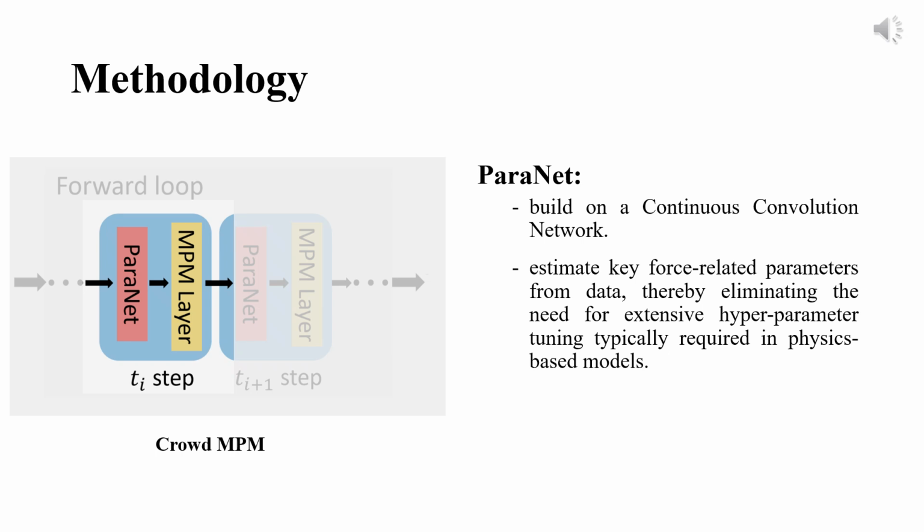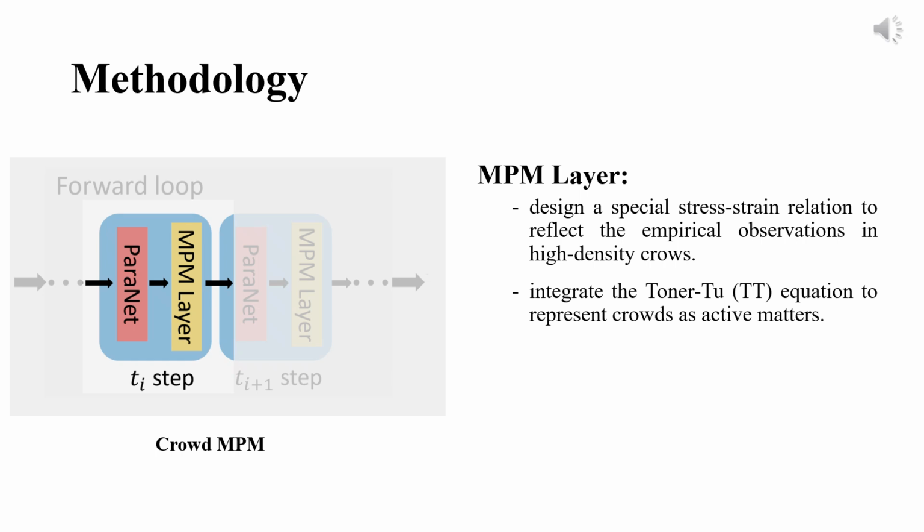ParaNet, implemented using a continuous convolution network, estimates key force-related parameters directly from data, eliminating extensive hyperparameter tuning typically required in physics-based models. In the MPM layer, we design a special stress-strain relation to reflect the empirical observations in high-density crowds, fundamentally differing from conventional materials like water. Additionally, we represent crowds as active matters by integrating the Toner-Tu equation.